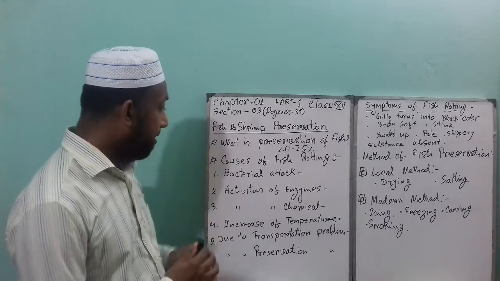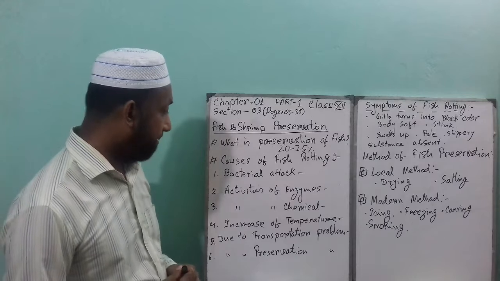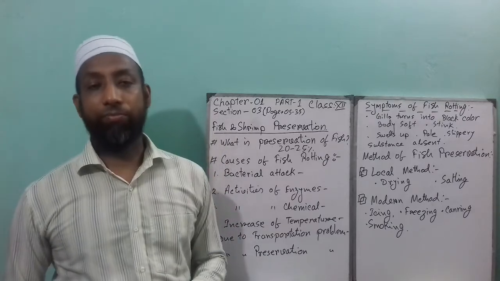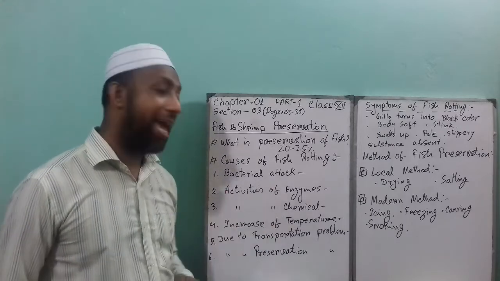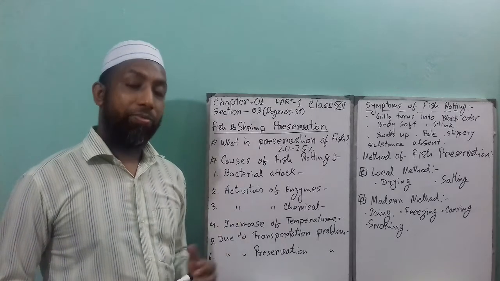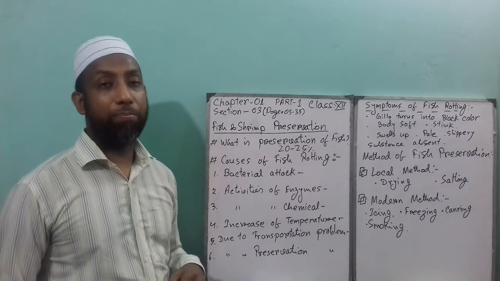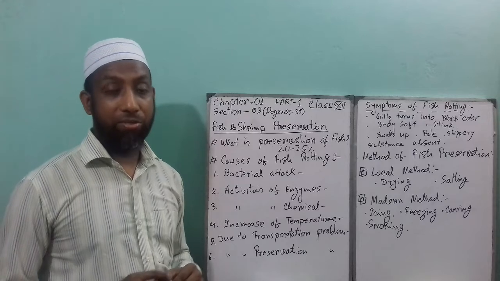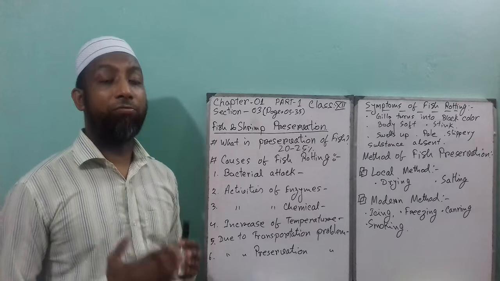So what are the causes of fish rotting? There are a couple of main causes. First one is bacterial or microbial attack. When the fish is alive, numerous types of bacteria are present in its body, but they do not do any harmful activities.